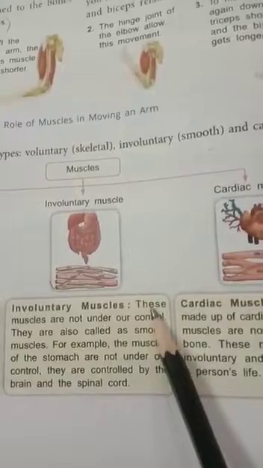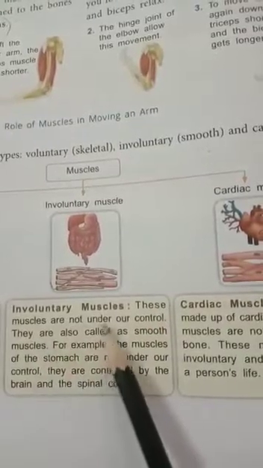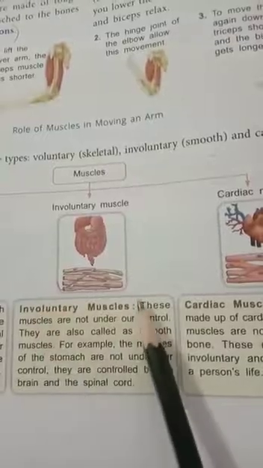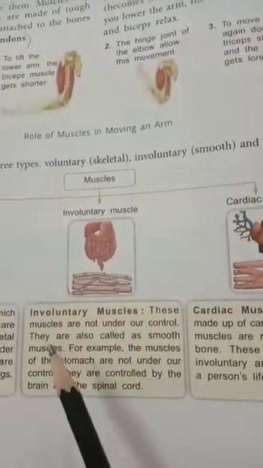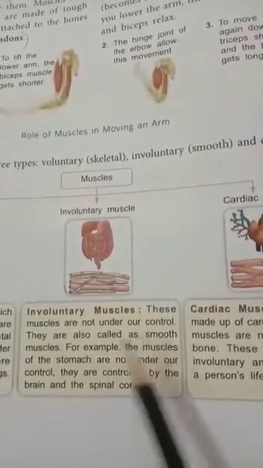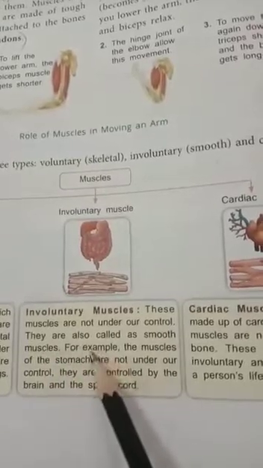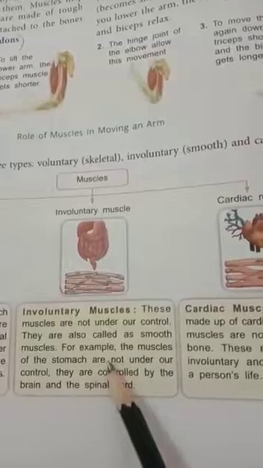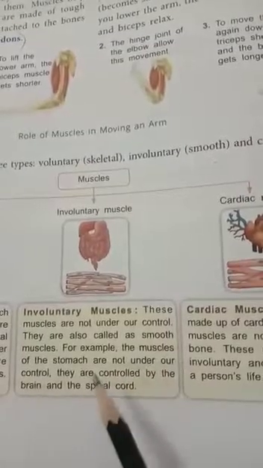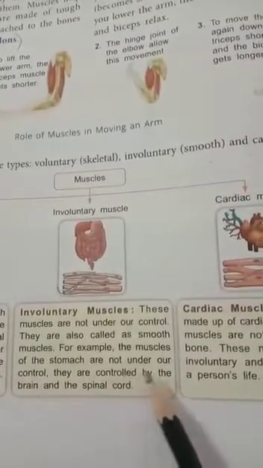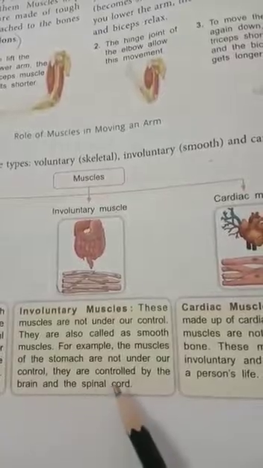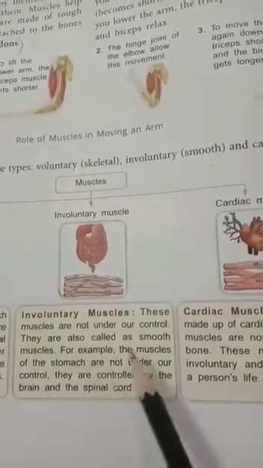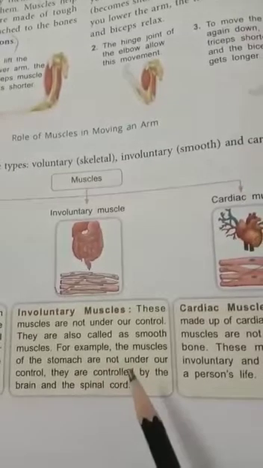Involuntary muscles. These muscles are not under our control. So which muscles are not in our control? Involuntary muscles. They are also called smooth muscles. For example, the muscles of the stomach are not under our control.